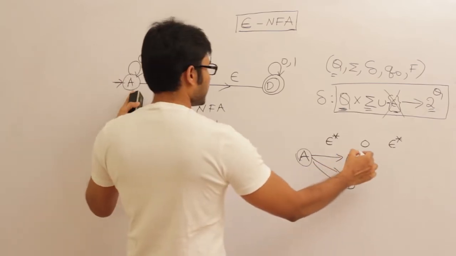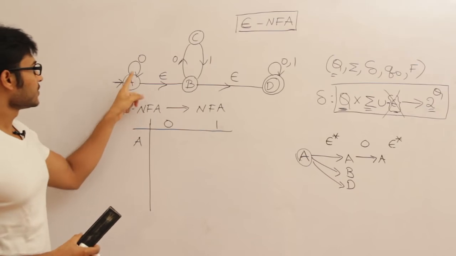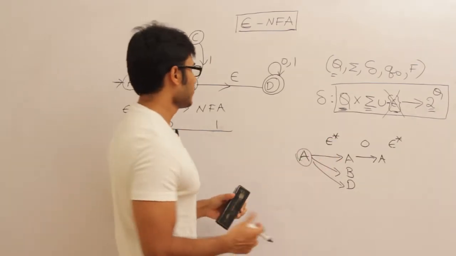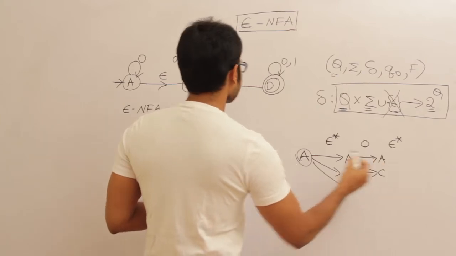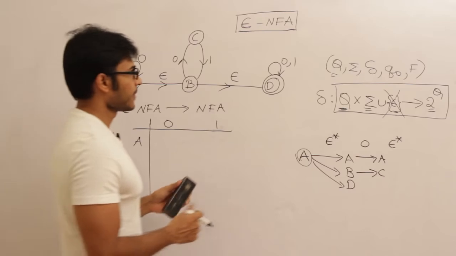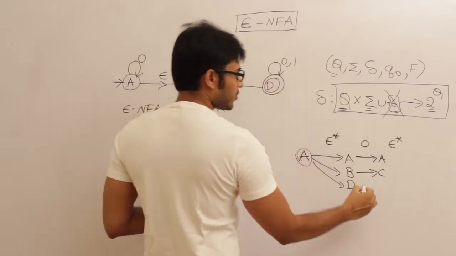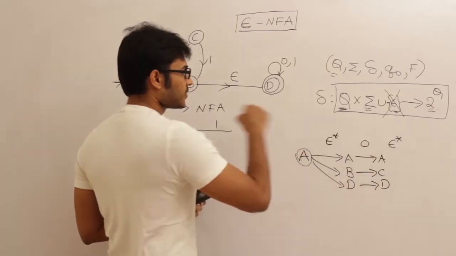Now capital A on 0, where is it going? Capital A itself. Check this, capital A on 0 is going to capital A itself, and now capital B on 0 is going to capital C. Check this, capital B on 0 is going to capital C, and capital D on 0 is going to capital D itself. And again you have to find out epsilon closure.